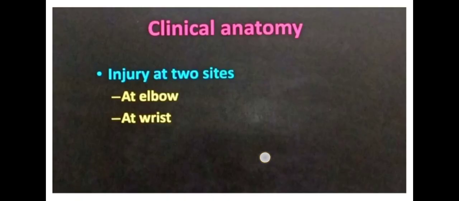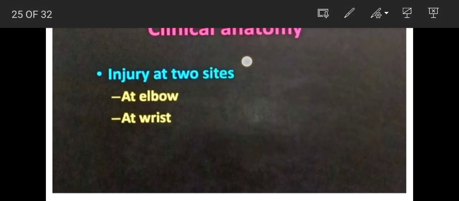Now we'll go to the clinical anatomy. The ulnar nerve is injured at only two sites: one is at the elbow and another is at the wrist. Because these are two joints, normally nerve injury happens at joints. To safeguard the ulnar nerve, nature has created a tunnel. But if the ulnar nerve is compressed in the tunnel itself, what will happen? In major accidents, at that time the ulnar nerve gets injured.